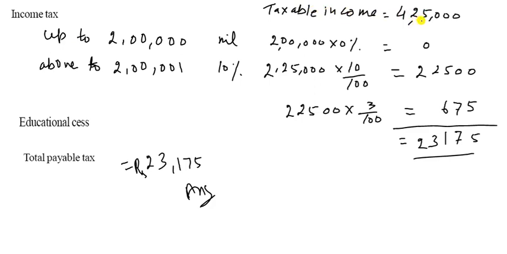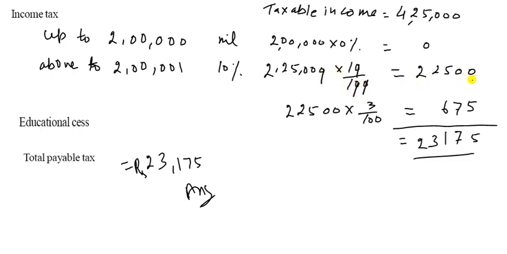It is the taxable income, that is 4,25,000. Up to 2 lakh there is no tax, so that is 0. But from 2 lakh 1 rupee and above, it is 10%. So the remaining part is 2 lakh 25,000, multiplied by 10%. The 0 will be cancelled with this 0, and this 0 with this 0.